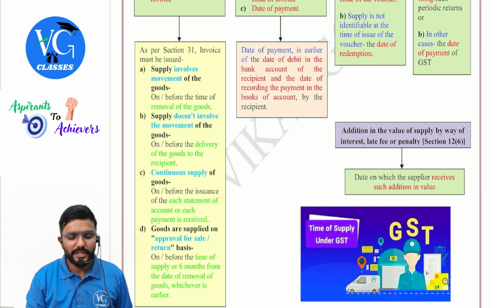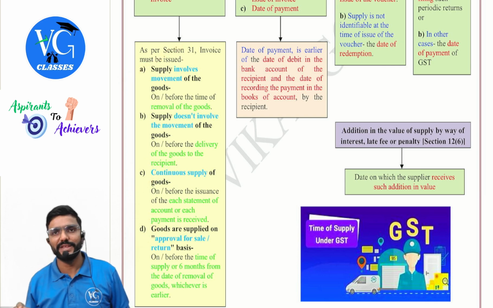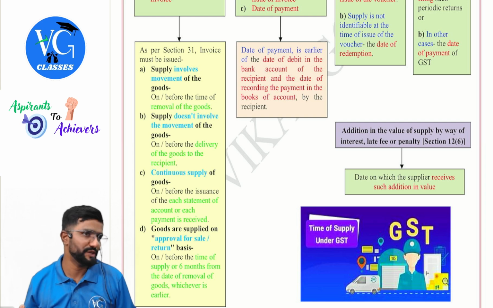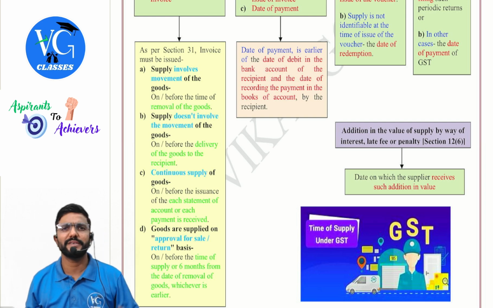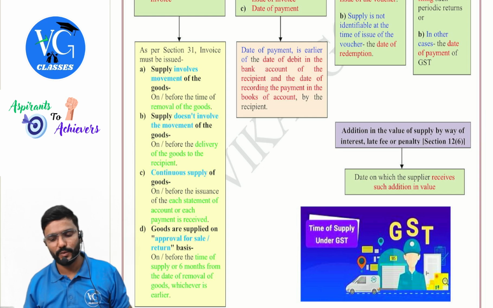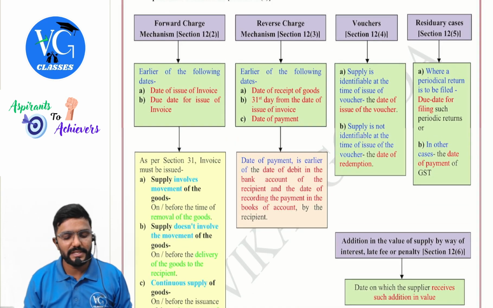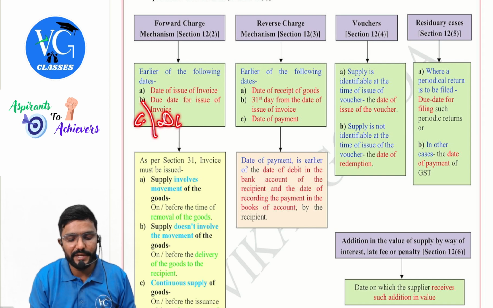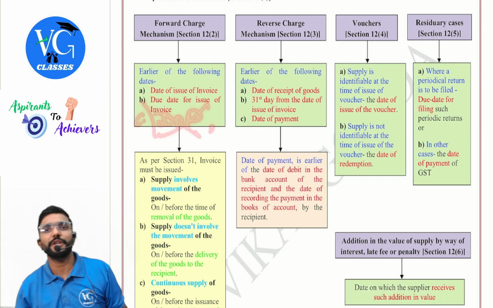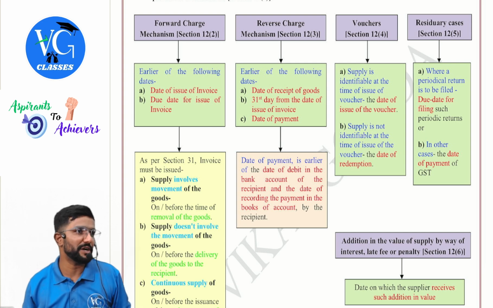See, only if the question specifies about C and D, go with it. If not, check whether there is movement or no movement and accordingly apply the provision. When you see the question, you will get an idea whether there is movement or no movement, guys. Okay, sir. Guys, previously even date of payment was there here, but they removed it by way of notification. As on today, date of payment is not there.